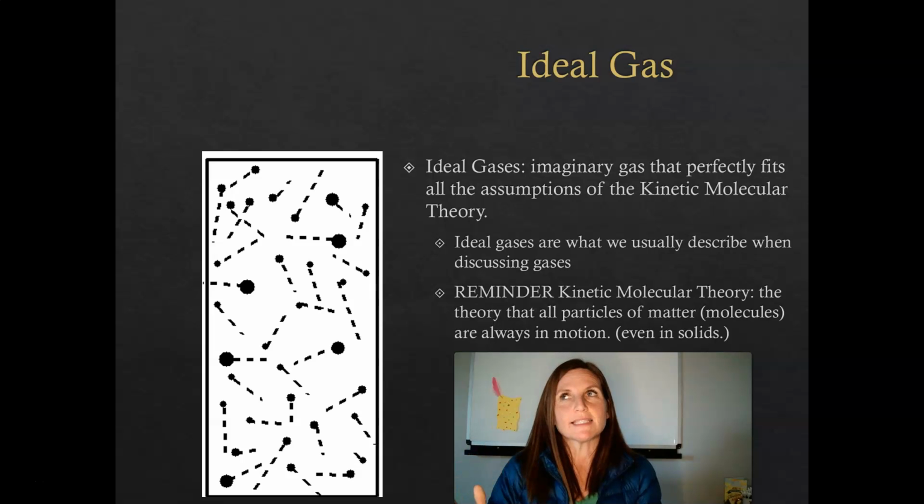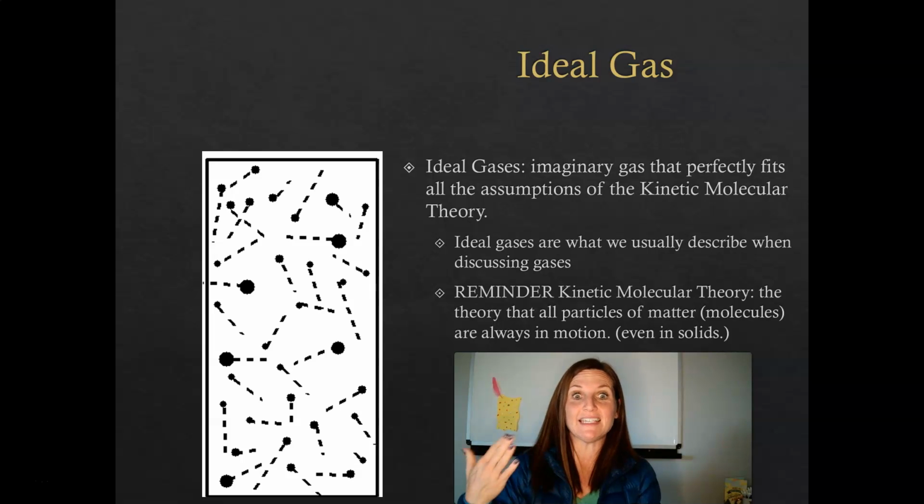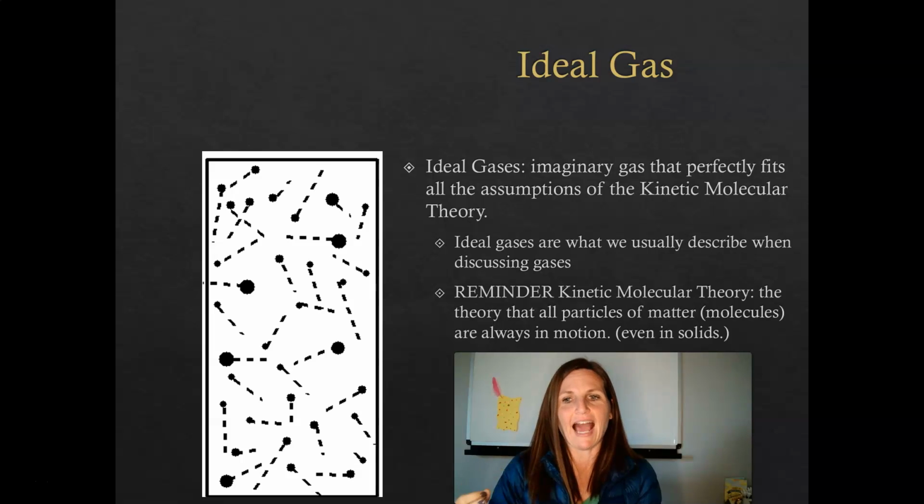So when we discuss gases, we have to be very clear about what kind of gas we are talking about. The term we use here is an ideal gas. An ideal gas is imaginary, much like an ideal student or an ideal child. You can have an ideal, but reaching it is pretty difficult. An ideal gas perfectly fits all of the assumptions of the kinetic molecular theory.